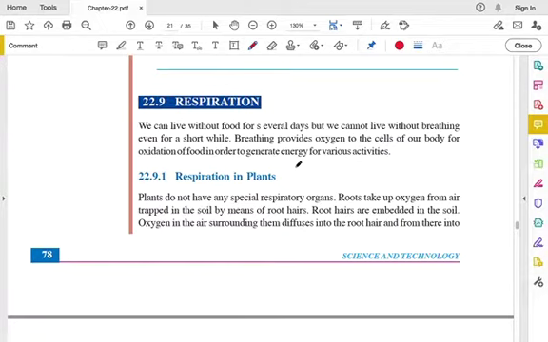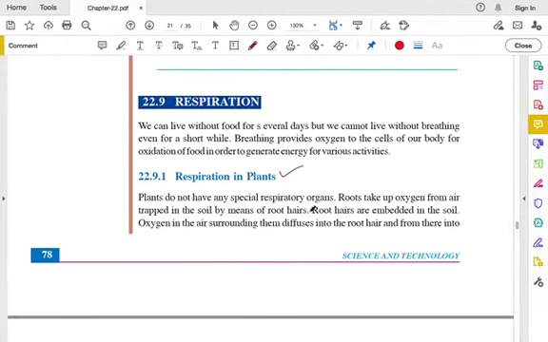We can live without food for several days, okay, but without breathing we cannot live even for a short while. The breathing provides oxygen to the cells of our body for oxidation of food. The food is processed by oxidation so that energy is produced from the food, and it is supplied to cells for various activities in the body. So first we will see about respiration in plants. Plants do not have any special respiratory organs, that you have to remember.